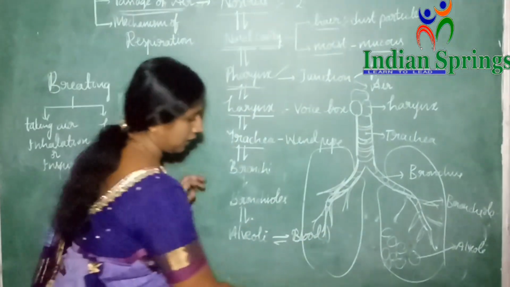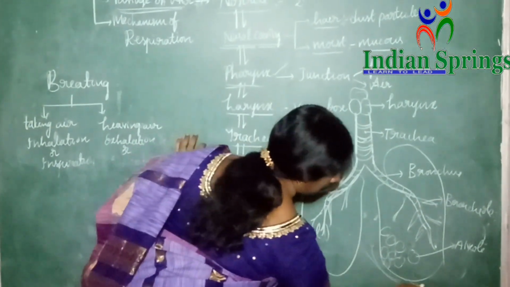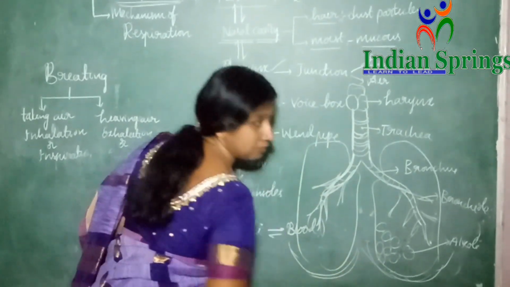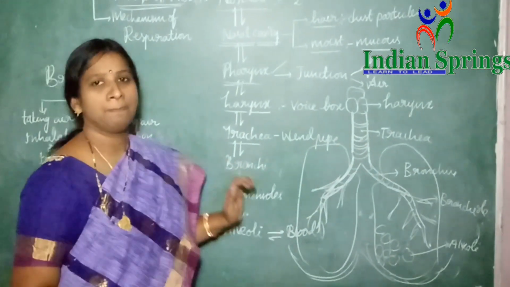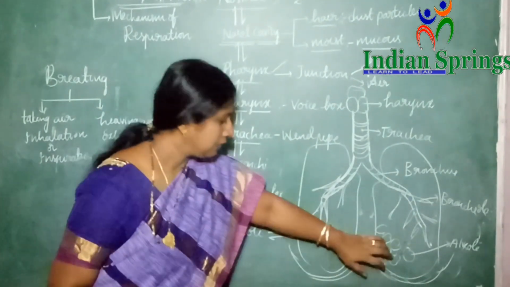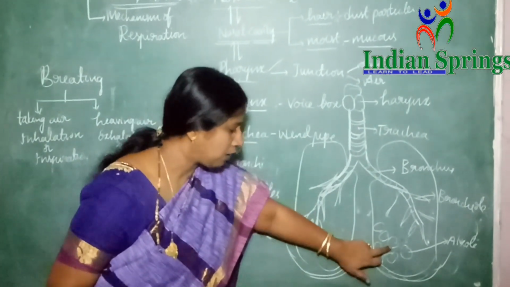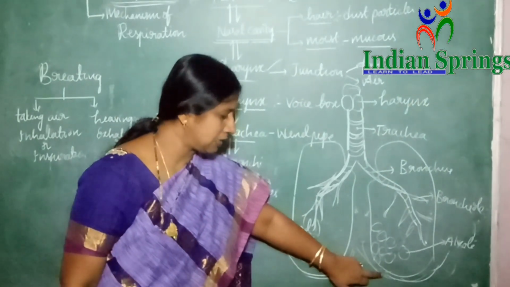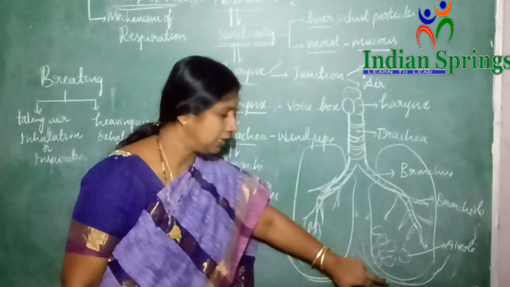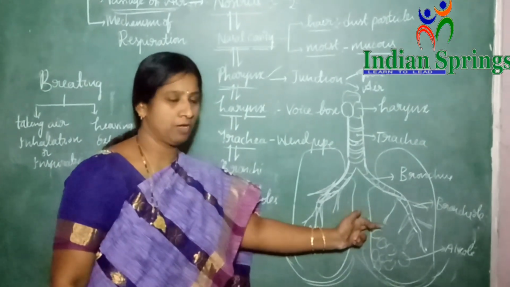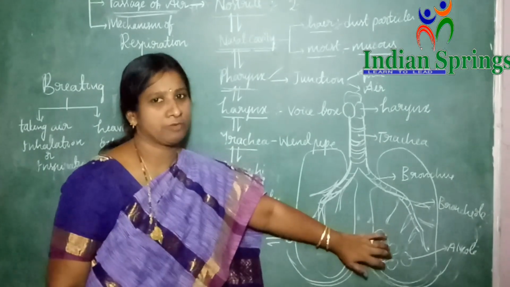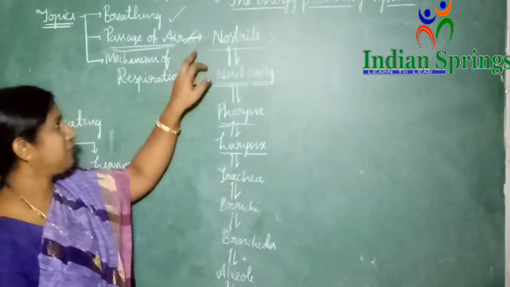From the alveoli, now it is complete. Lungs are again surrounded with so many fine blood vessels, which we call blood capillaries. From the alveoli, oxygen will enter into the blood capillaries. From the blood capillaries, whatever carbon dioxide is present will enter into the alveoli. In this way, alveoli play a vital role in the exchange of the gases. So the passage of air is completed.